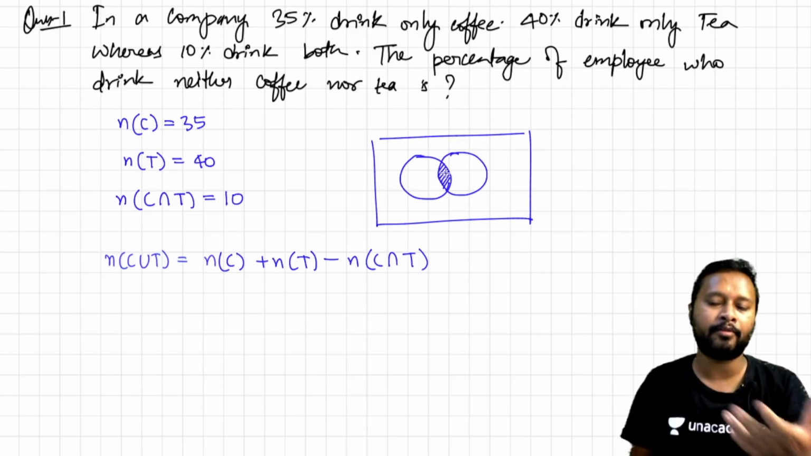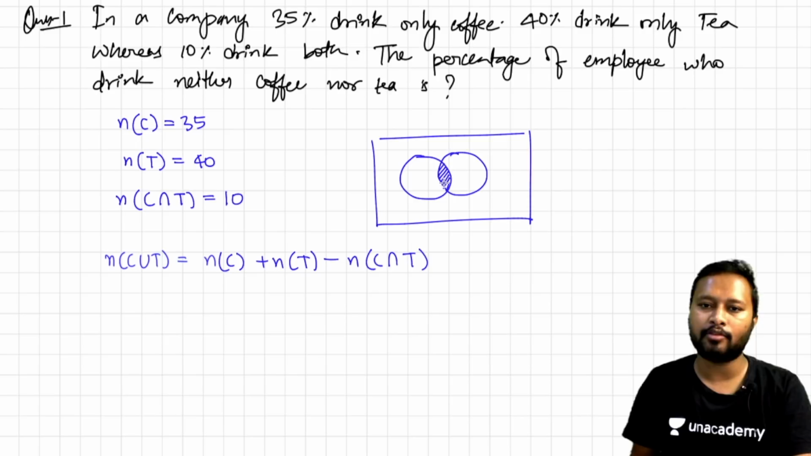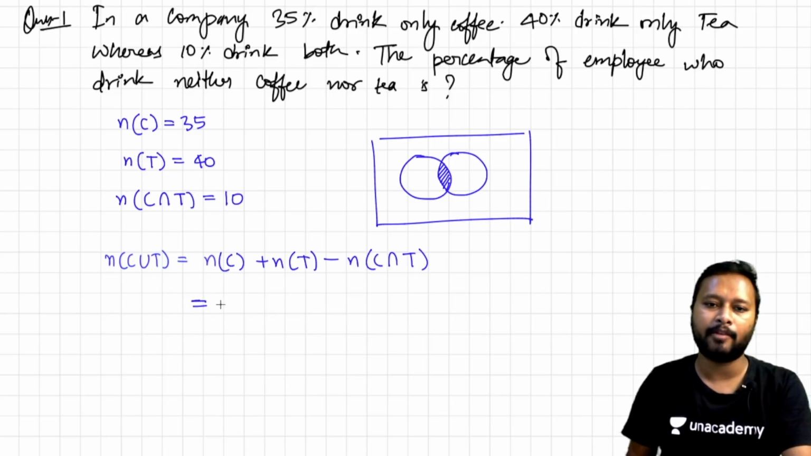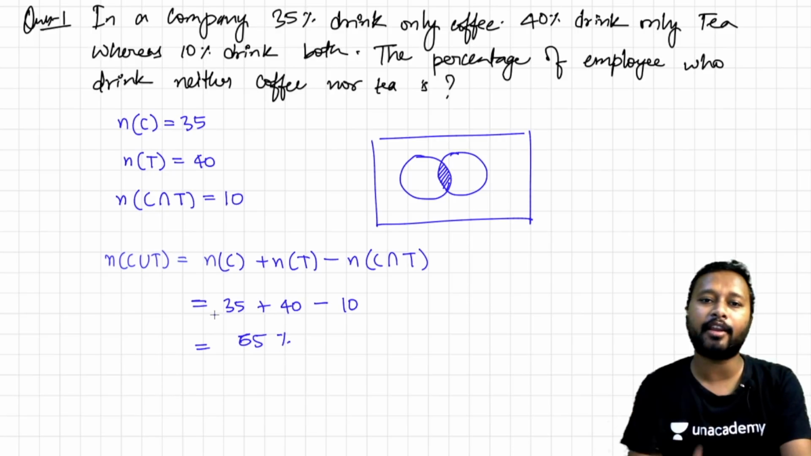If you want to do it with the Venn diagram, it's the sum of this plus the sum of this. In that case you are actually adding this shaded region two times, so you have to subtract it once in order to get the sum of the whole thing. So from there this formula has come. So this is 35 plus 40 minus 10, which makes 65. So 65% of people either drink coffee or drink tea.